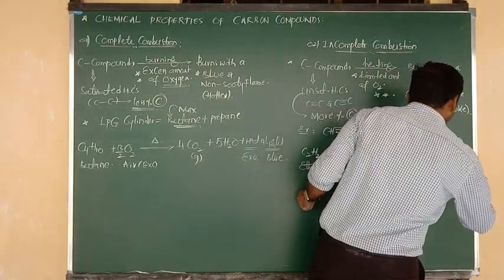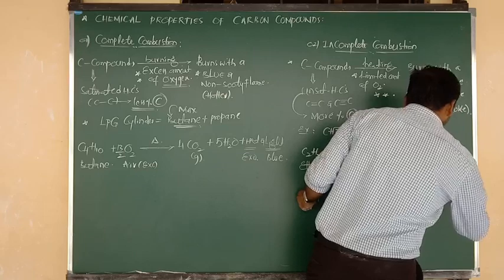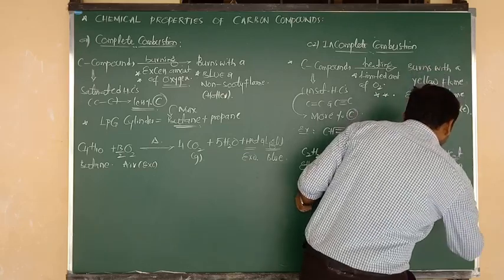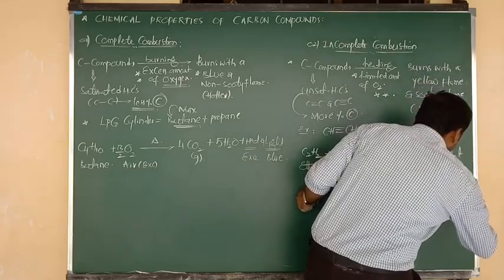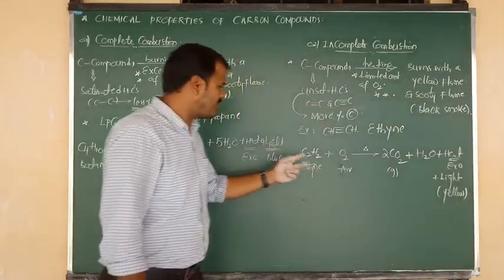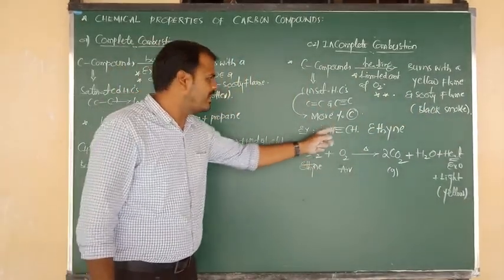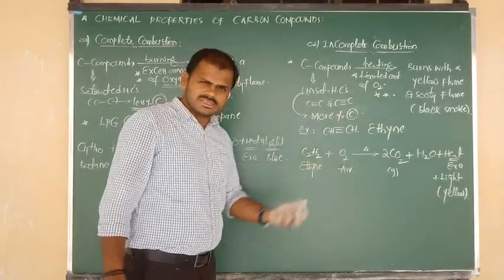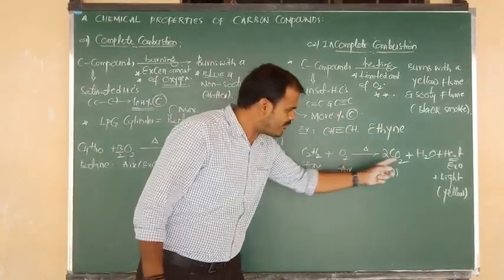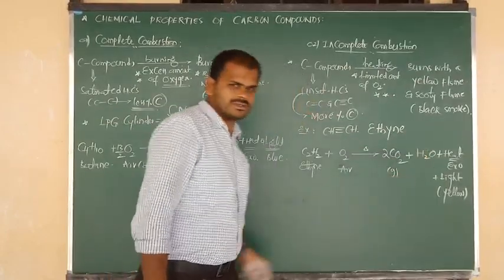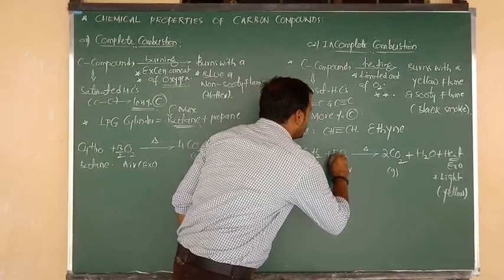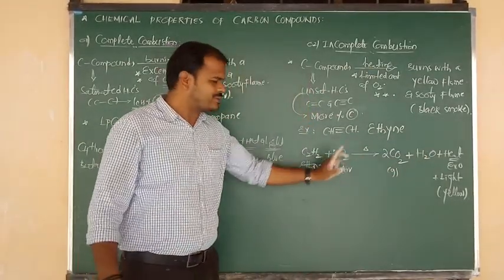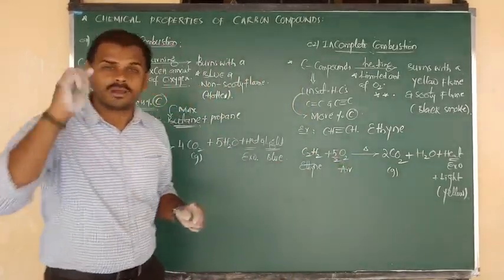Due to the release of heat, we say it is exothermic, and along with it the release of light. But which light? Yellow light we are getting here, because the hydrocarbon is unsaturated. It contains a triple bond and a higher percentage of carbon. Oxygen balancing we have to do. 2 2s are 4 oxygen, 4 plus 1 is 5 oxygen. So here we have to write 5 by 2. The 2 is going to be cancelled, remaining 5 O atoms are there.